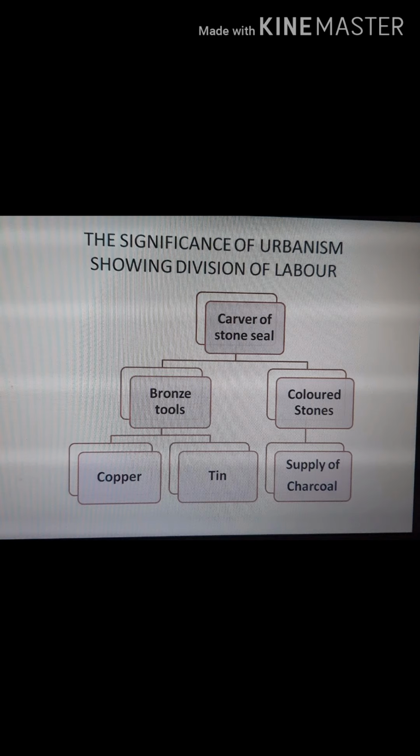For example, the carver of a stone seal requires bronze tools that he himself cannot make and colored stones for the seals that he does not know where to get from. So his specialization is fine carving and not trading. Now, the bronze tool maker does not himself go out to get the metals, copper and tin. Besides, he needs regular supplies of charcoal for fuel. The division of labor is a mark of urban life. So, here we see how people are interdependent on each other.